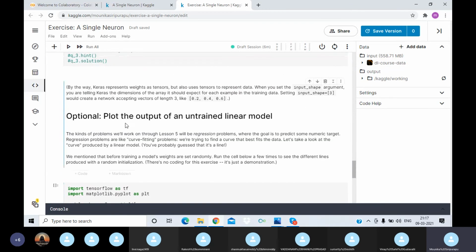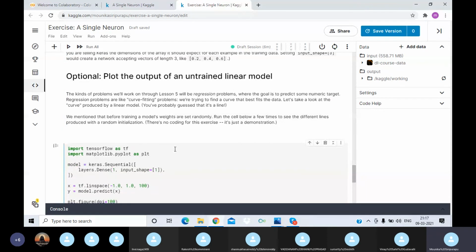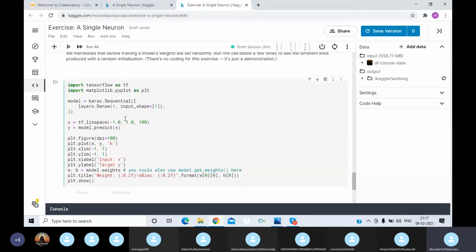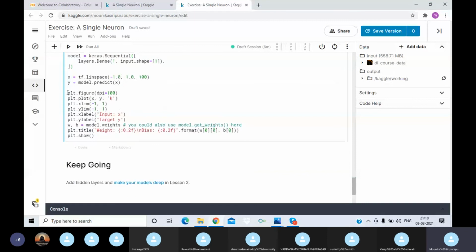So this is optional. We'll see how to plot the linear model. In the upcoming lessons we'll learn about this. This is the library which we'll be using for plotting the graphs while we construct a model, and this is the model we'll be using, as we have seen previously, to construct the linear model. These are the statements that will be used for plotting a graph between the weight and the inputs.